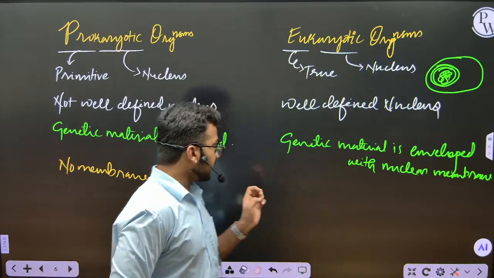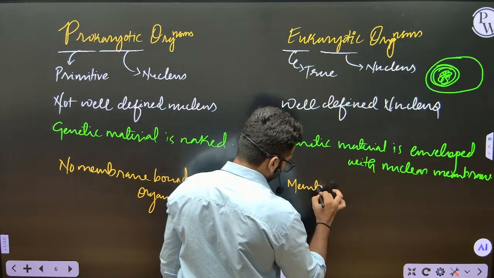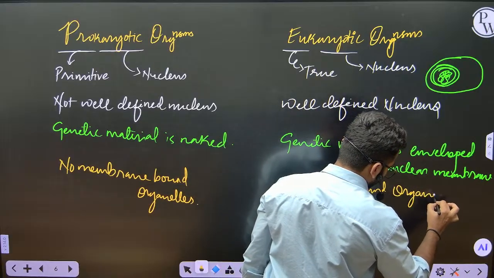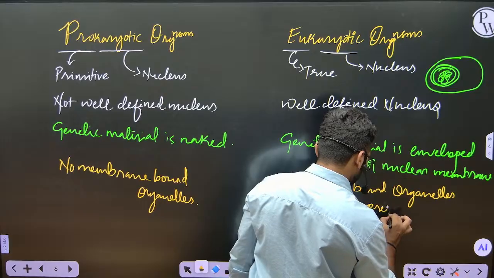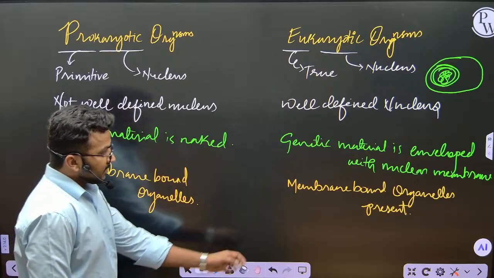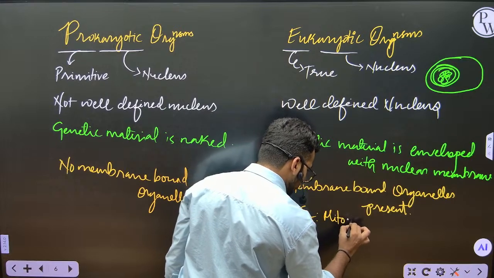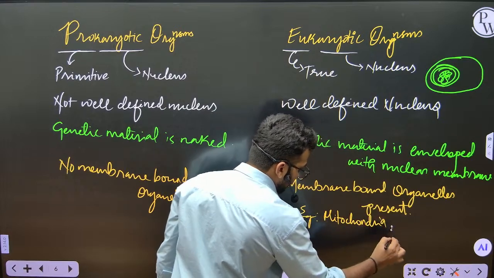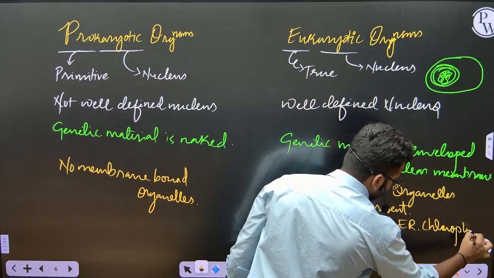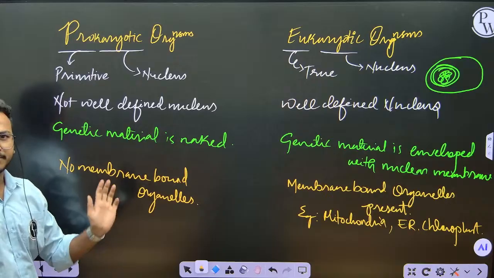But in eukaryotic organisms, membrane bound organelles will be present, for example mitochondria, endoplasmic reticulum, and chloroplast, and so on. All the organelles will be present there, whereas here there are no membrane bound organelles.